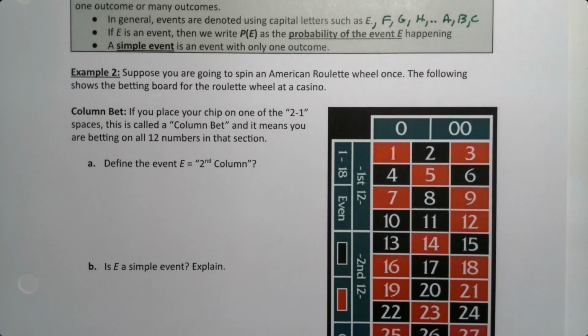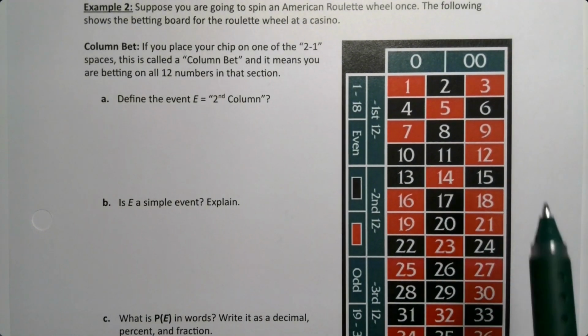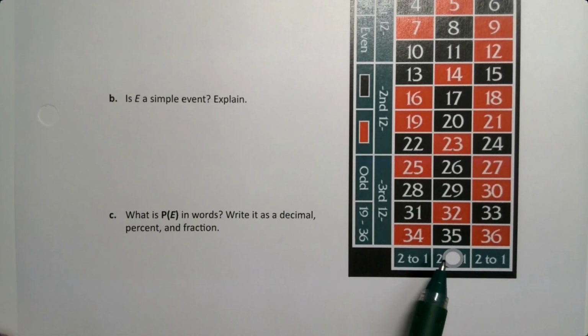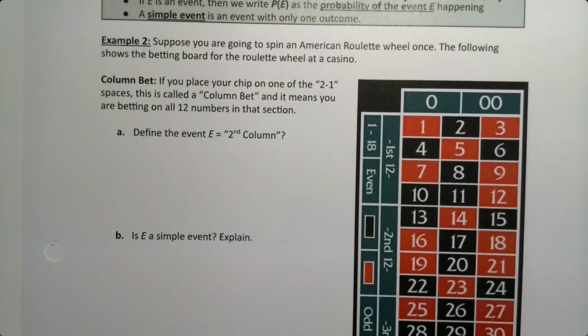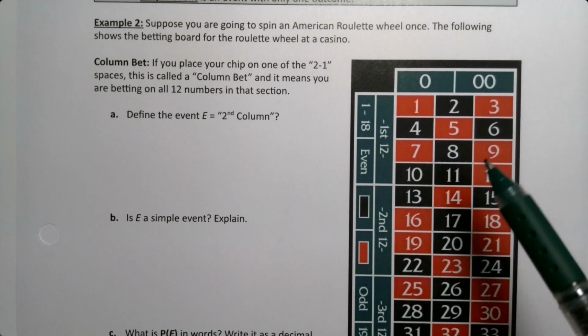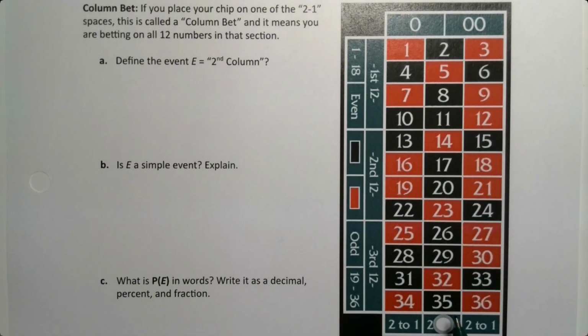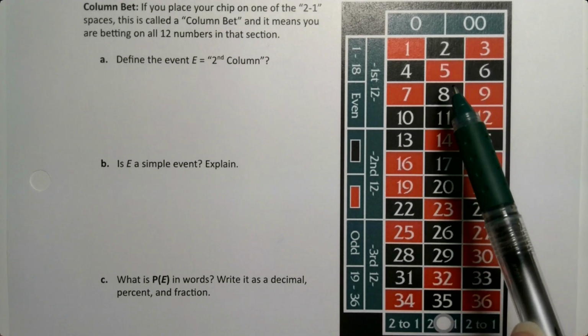All right, suppose you're going to spin on an American roulette wheel once. The following shows the betting board at a casino. So they have that wheel right next to this board, and on this board you place your chips. And we have a chip right here being bet on the second column, which is a 2 to 1. You can see there's a 2 to 1 space beneath it. So it's called a column bet, as it means you're betting on all 12 of those numbers. Okay, so we're going to define the event E, which is the second column. Well, the second column means you're betting on these numbers to win. Not the 0 and the 00. They don't count as part of the column. So you're betting on 2, 5, 8, and so on.